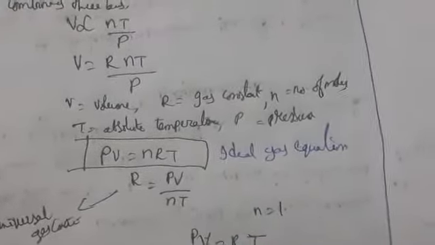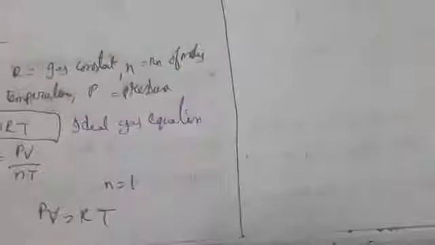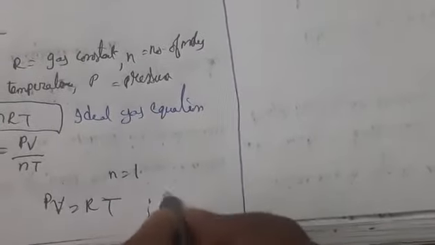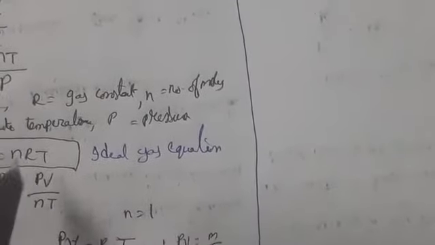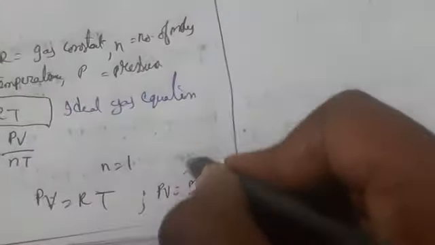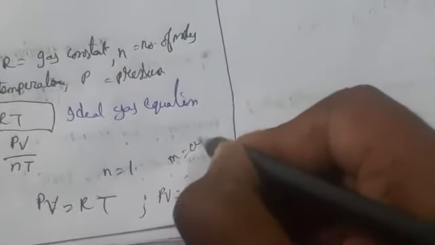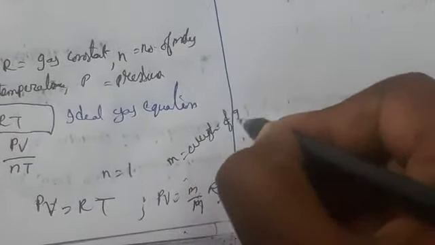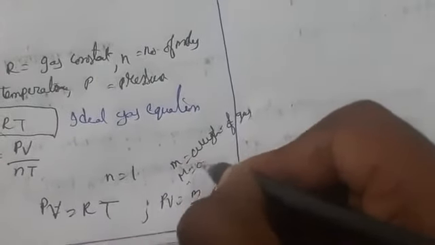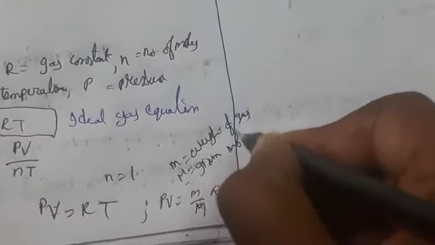Okay, so here let us take weight by gram molecular weight. PV equals m by M RT, since the number of moles formula is weight by gram molecular weight. So this equation we can also take. Here n is the number of moles, small m is the weight of the gas, and capital M is the gram molecular weight. So this is the ideal gas equation.